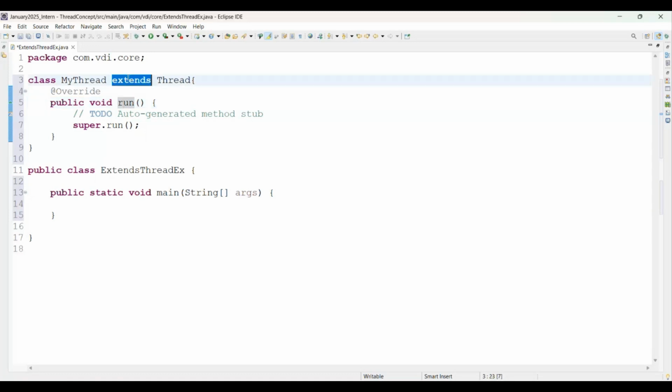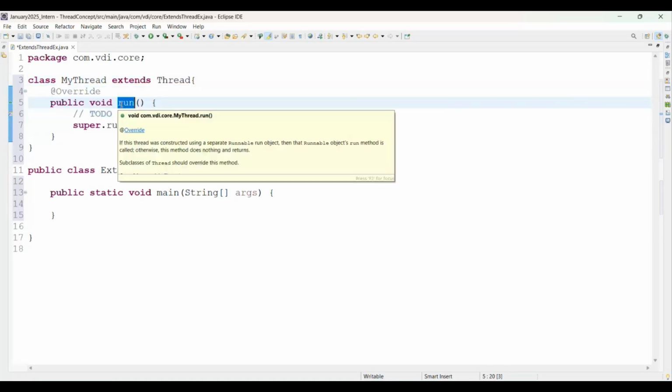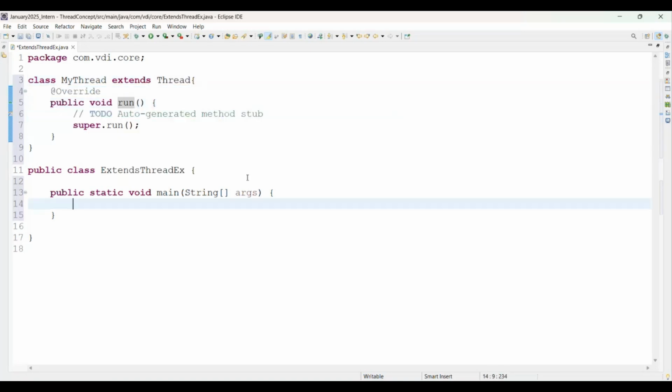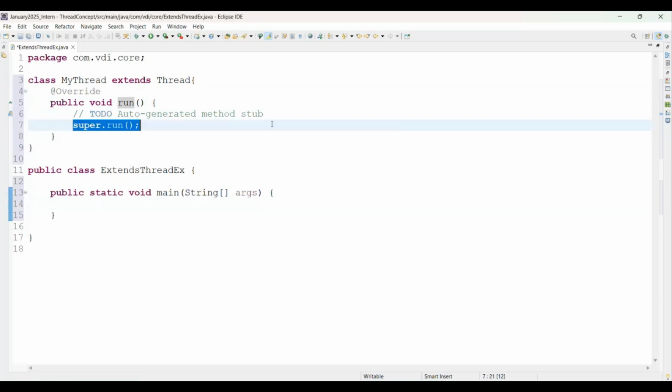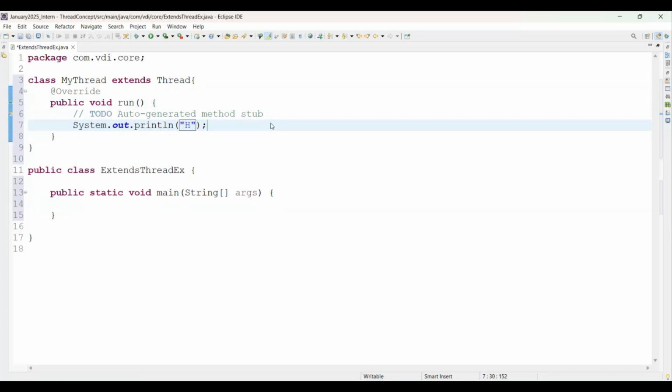Extends means we are inheriting the properties from our parent class. My thread here is the child class, and by using the extends keyword, we are able to inherit the properties from the parent. The property we override here is the run method, which we are accessing from the Thread class. Instead of using super.run, I want to give a printing statement, to print full stack.